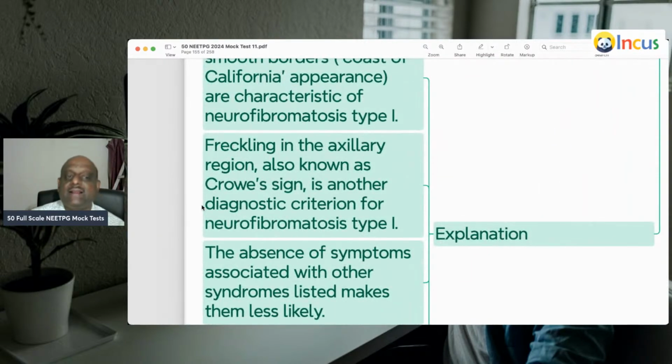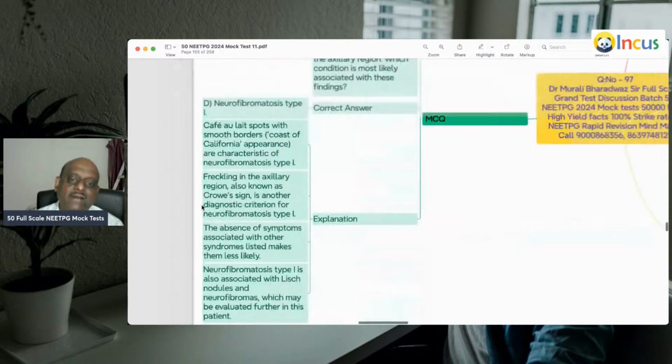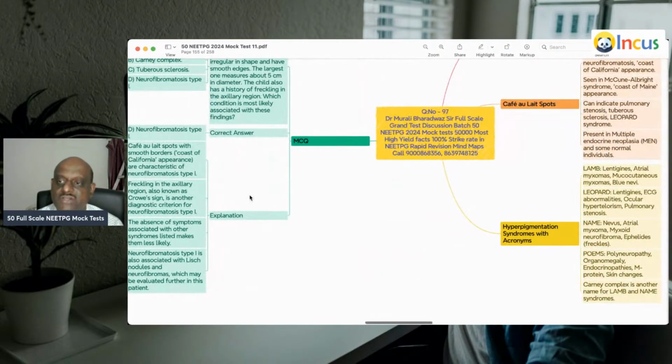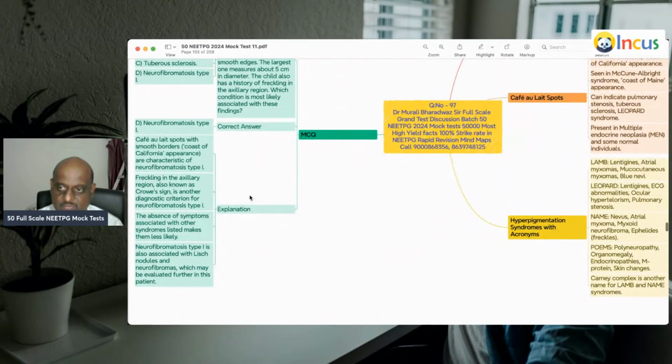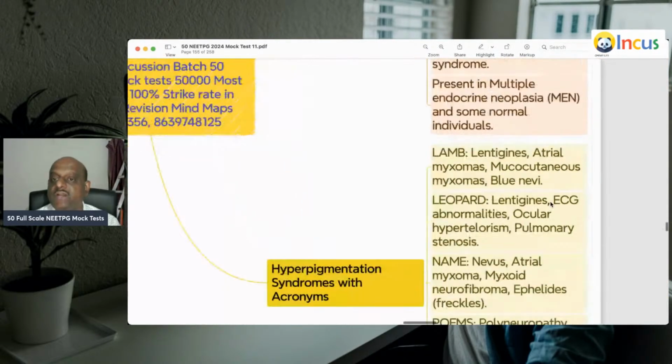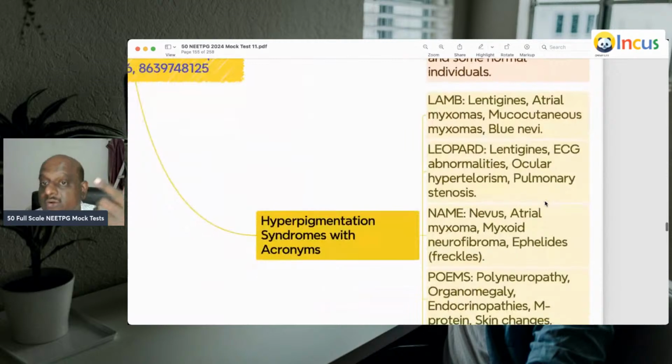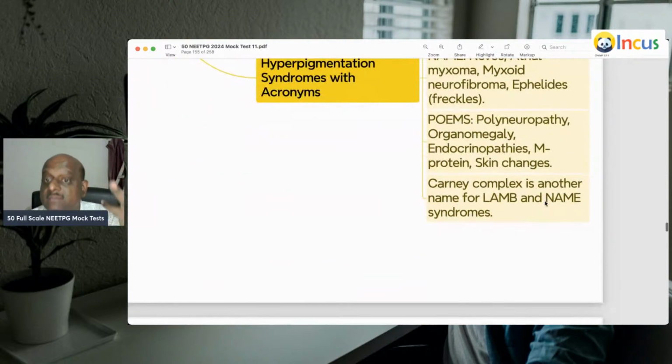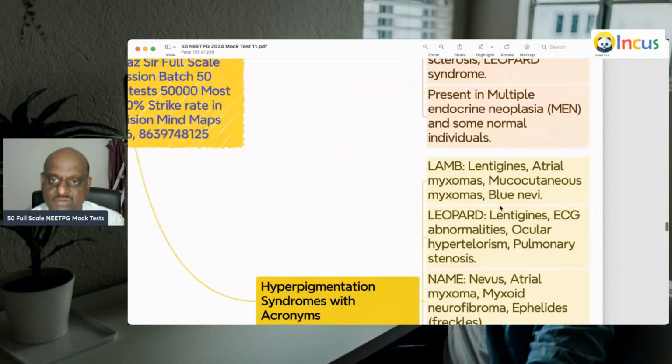Similarly, axillary freckling, also called Crowe sign, is another criterion for neurofibromatosis type 1. I leave the literature for you. So what are the various hyperpigmentation syndromes? LAMB syndrome, LEOPARD syndrome, NAME syndrome, POEMS syndrome, Carney complex. Carney complex is another name for LAMB and NAME syndromes.